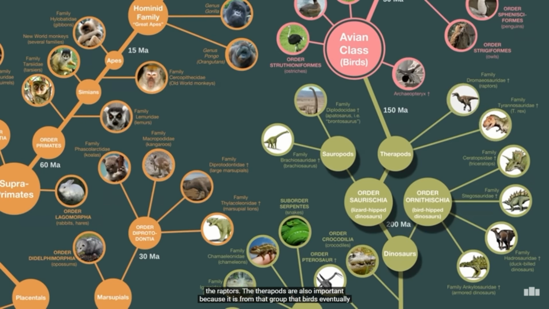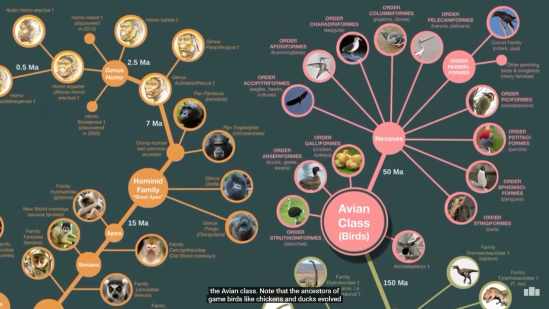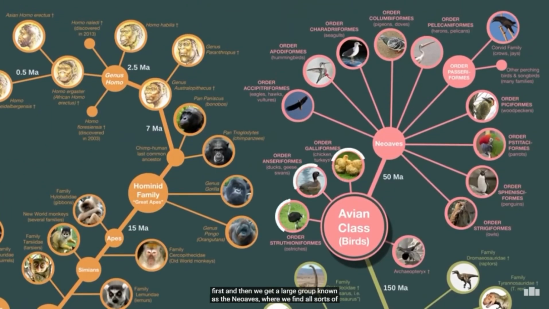The theropods are also important because it is from that group that birds eventually evolved, one of the earliest being the Archaeopteryx. Now, you might have thought that birds would have evolved from the bird-hipped dinosaurs, but take note that they actually evolved from the lizard-hipped dinosaurs, and in particular from the theropods. The technical term for birds is aves, so the bird class is called the avian class. Note that the ancestors of game birds like chickens and ducks evolved first, and then we get a large group known as the neo-aves, or new birds, where we find all sorts of familiar birds like eagles, pigeons, and crows.